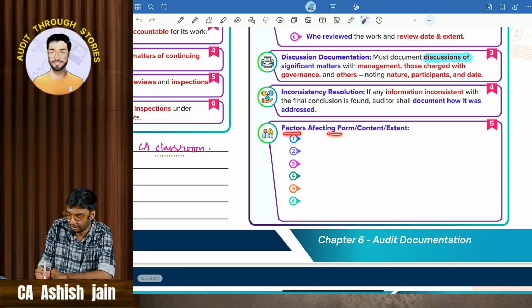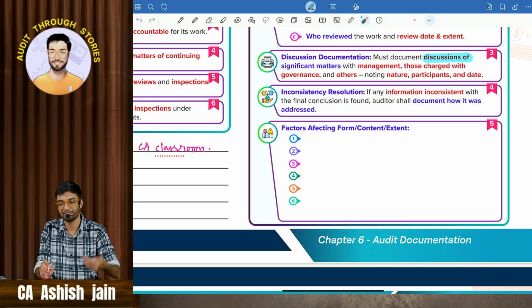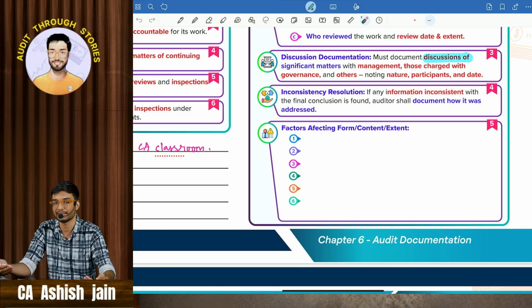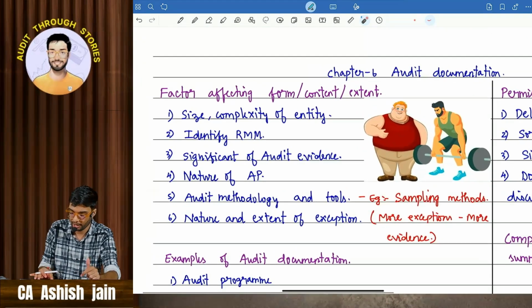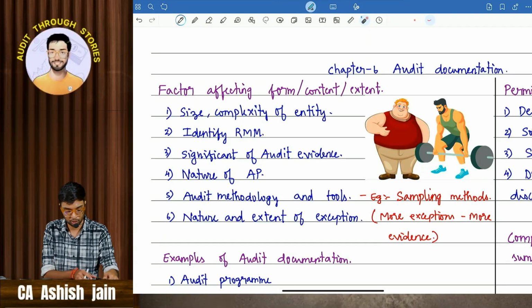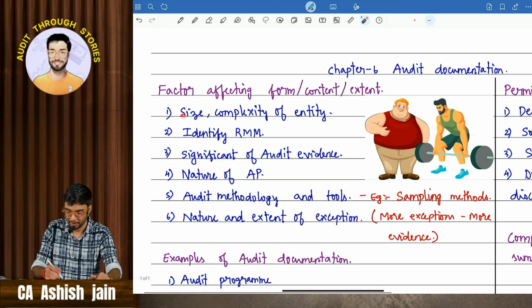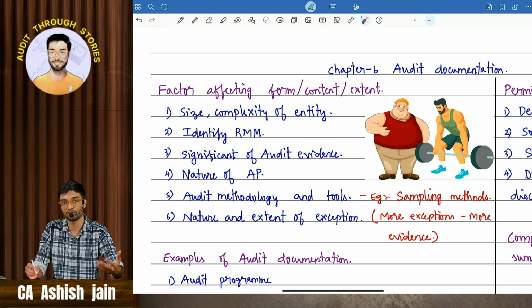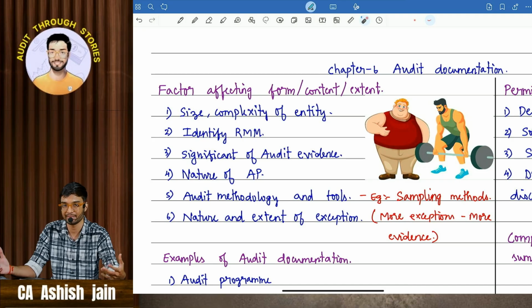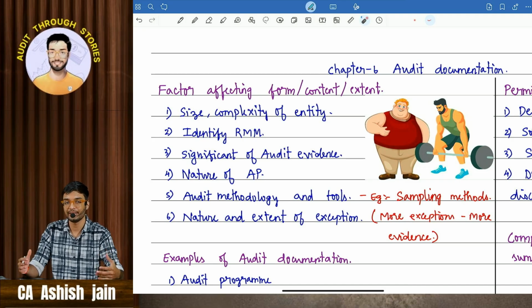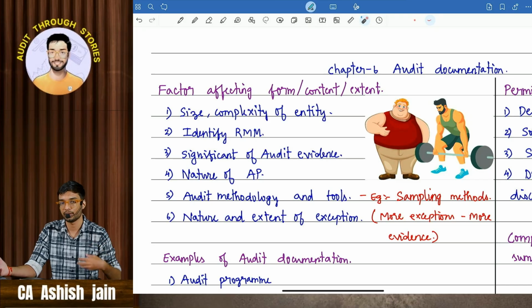Then comes factors affecting form, content and extent. Very important question. What are all the factors which affect form, content and up to what extent? What factor will determine up to what extent you need to document it? For this I have created handwritten notes. First we will go through the handwritten notes, then we will write the answers. So the first one is size and complexity of entity. If the size of the organization, just imagine Reliance Industries Limited, it's a very big, giant company, so obviously there will be lots of documentation which the auditor has to take care of.